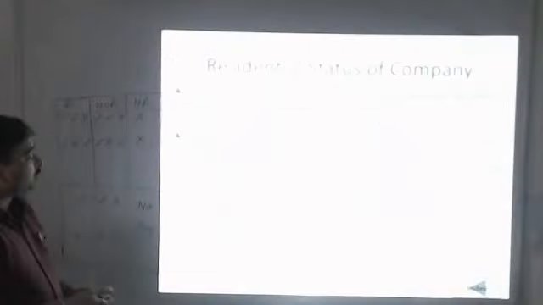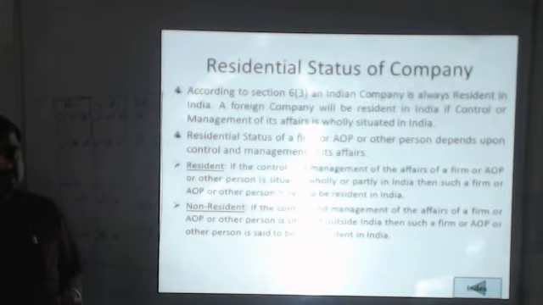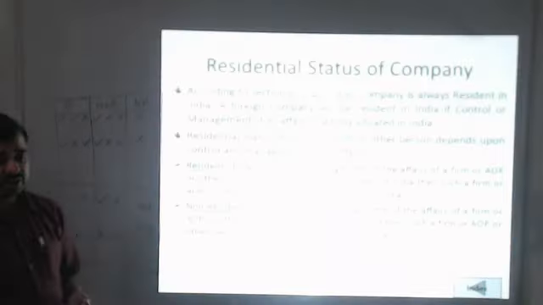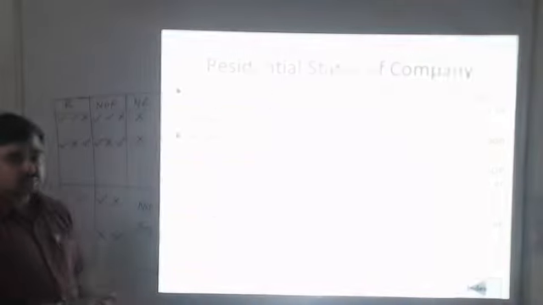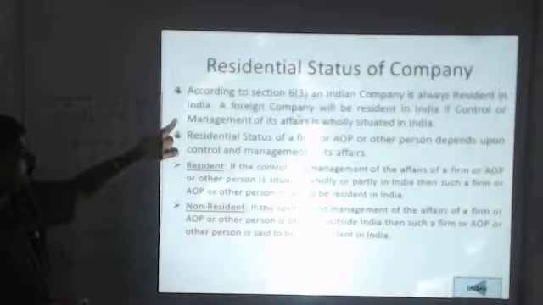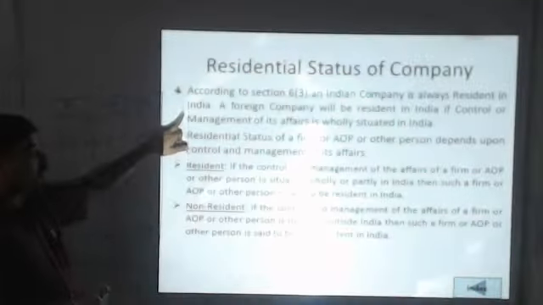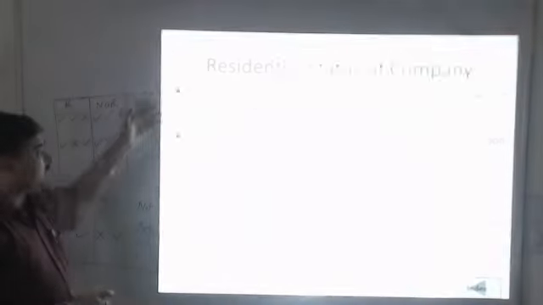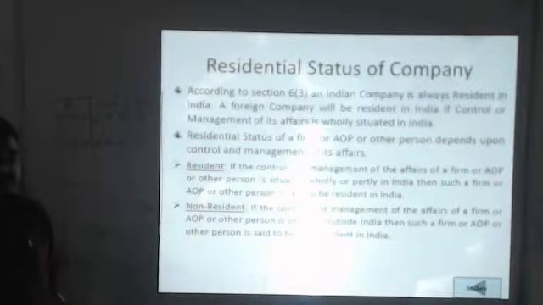Not only that, we also check whether the company is registered under the Indian Companies Act, or under the Foreign Companies Act, made by the outside world. So if a company is incorporated in India and its control of affairs is in India, then the company is called resident, while in the other case the company is non-resident. In case of a company, there is no situation of non-ordinary resident.